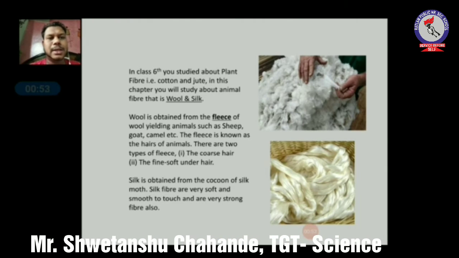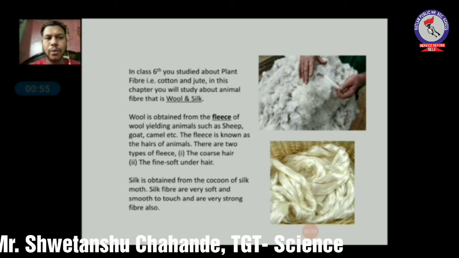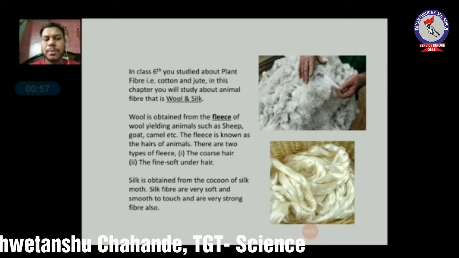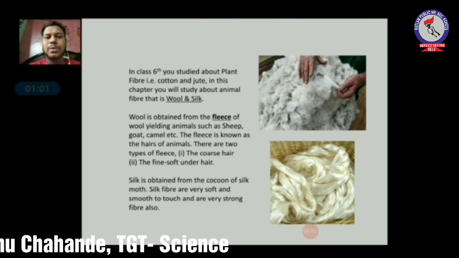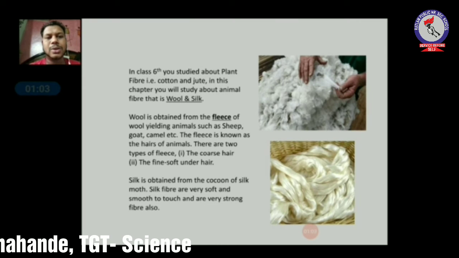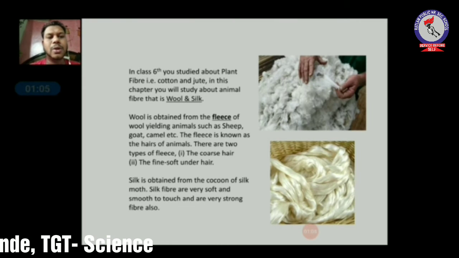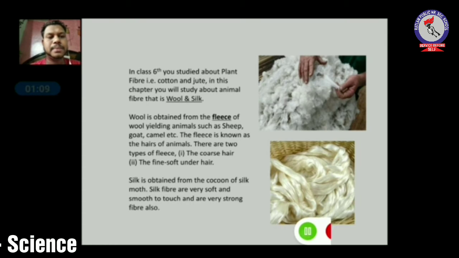You can see the first picture, it is of wool. Then silk is also obtained from an animal, that is called the silk moth. Silk fiber is very soft and smooth to touch. As you can see in the picture, the second picture is of silk. It is very smooth and it is shiny.